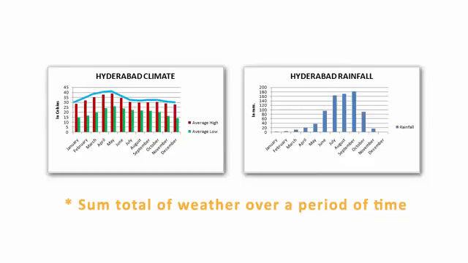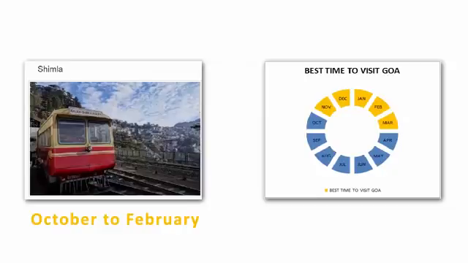What I mean by that is, for example, how is the weather of so-and-so hill station during January, February or March? So you see, I'm referring to a longer duration of time. The climate of a particular place has not been formed on a one, two or three days basis. It has been formed over a longer period of time, and that's how people refer to it, saying that hill stations are good during so-and-so month, or the right time to go to Goa is so-and-so month. I hope you got the differentiation between climate and weather.